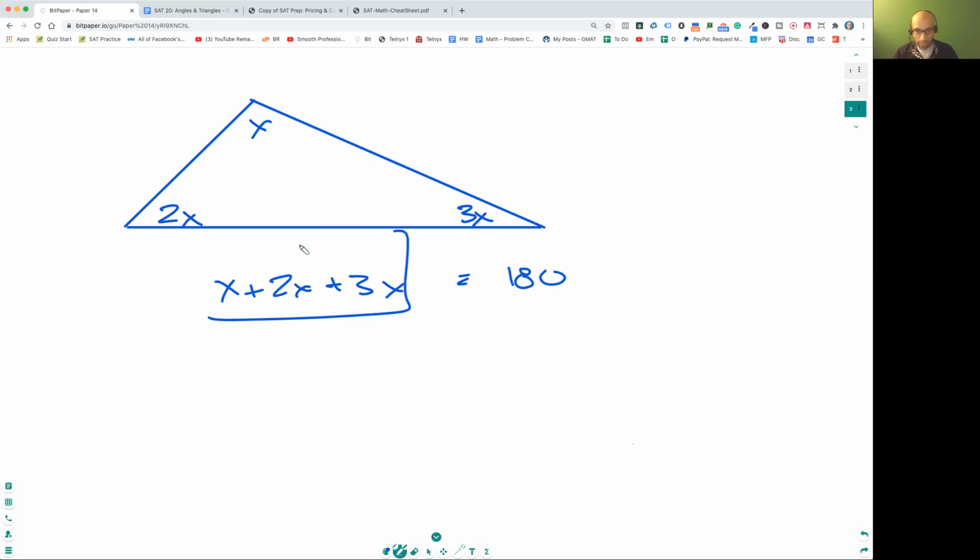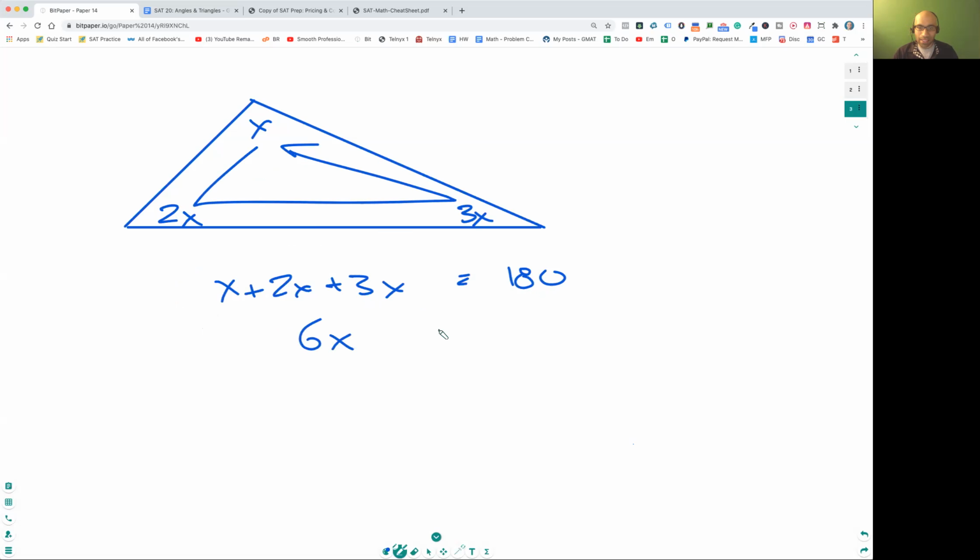Okay, so how do you solve this? You just wrote down this formula, right? This guy plus this plus this, all of them sum to 180. So x plus 2x plus 3x is 180. Now you group them and sum them like basic algebra, right? So you're going to have 6x is equal to 180. And so x is equal to 180 over 6, which is 30, right? So this is 30, this is 60, this is 120. Of course, I haven't drawn it to scale, but that's how it looks, okay?